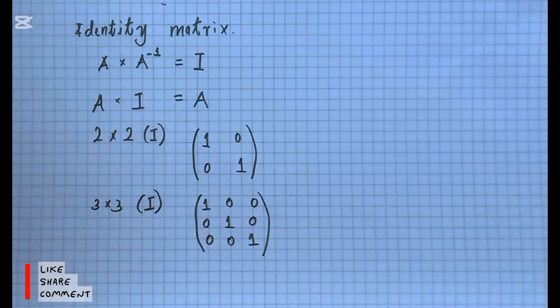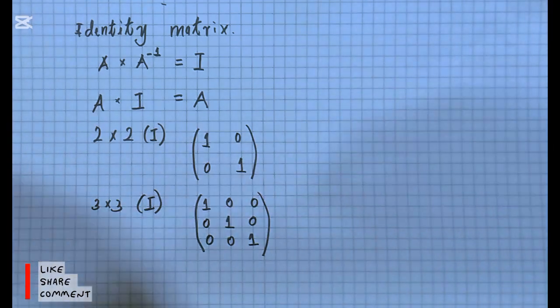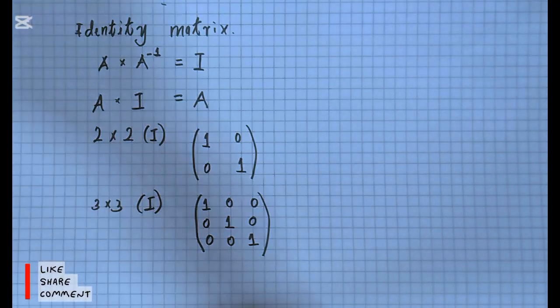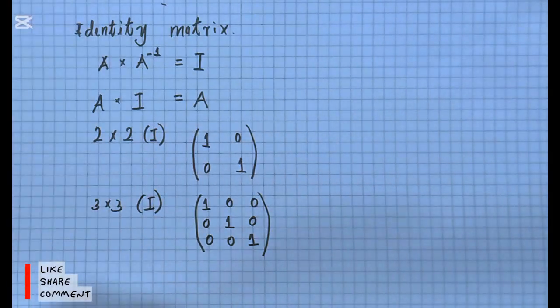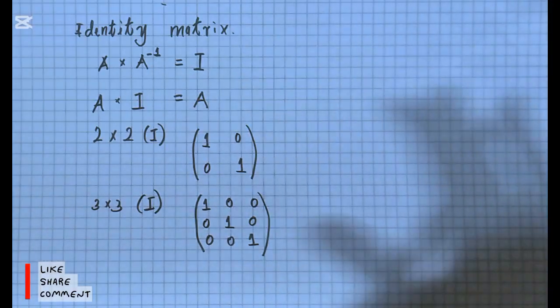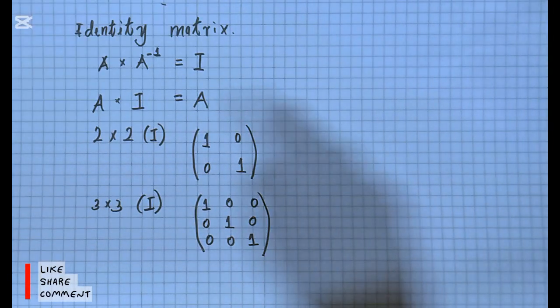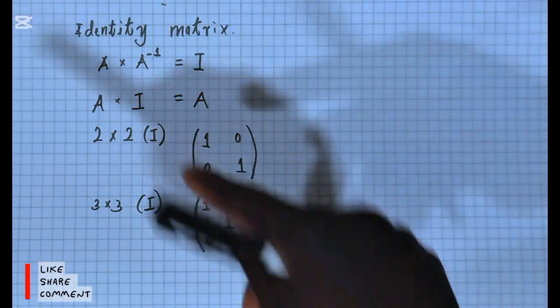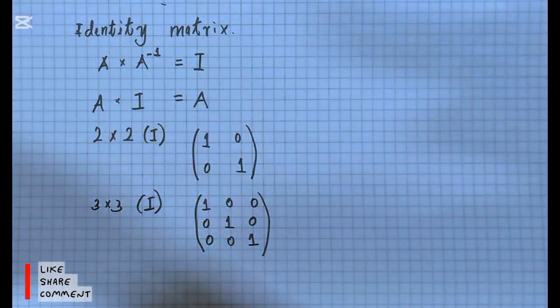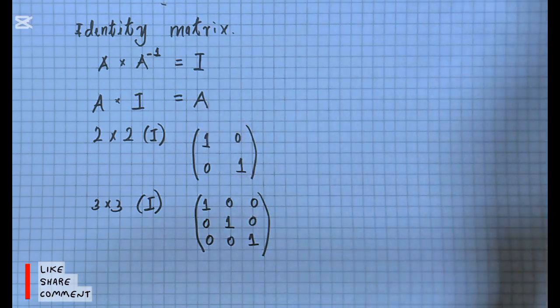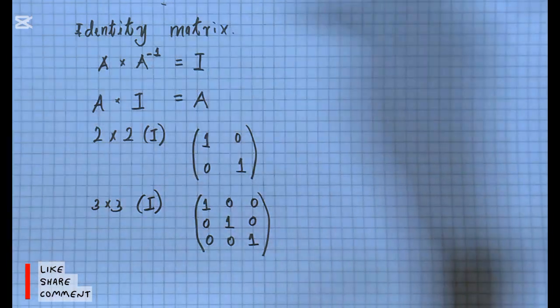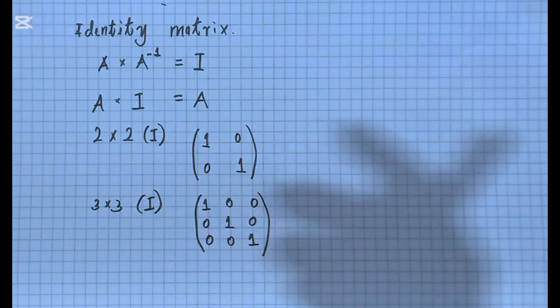And so when you're talking of an identity matrix, I want to also remind you that we are talking of square matrices. So it's an identity matrix of 2 by 2, 3 by 3, 4 by 4, and n by n as we go to infinity, irrespective of what the order may be. All right, so that is what an identity matrix usually looks like. So it is a matrix whose elements in the main diagonal are usually the digit 1, and then any other element remaining, of course it has to be a square matrix, any other element within the matrix is usually 0.